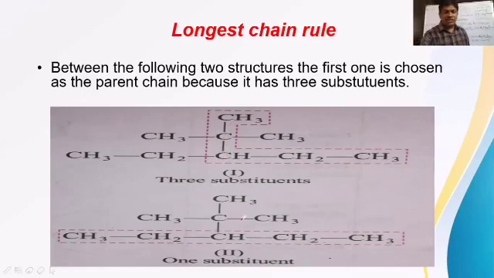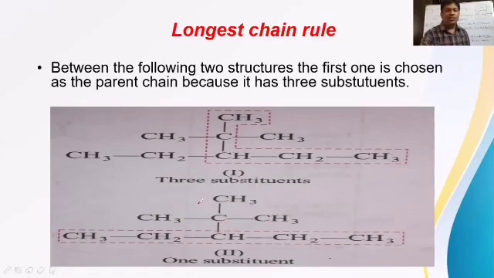And the same structure is written again here. In this case, if you take numbering like this, left to right, 1, 2, 3, 4, 5, here also we are getting only 5 carbon atoms. Both cases, the number of carbons in the parent chain selected is 5. But the difference is that in the second case, the third carbon is getting only 1 branch.